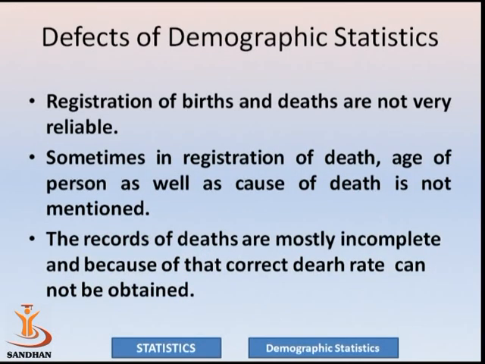Suppose a person has cancer, and many times people feel that it is bad, so people will not talk with us, or there are such misconceptions, and because of that they do not specify the cause of death. The records of deaths are mostly incomplete, and because of that the correct death rate cannot be obtained.